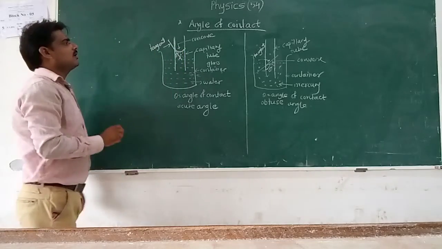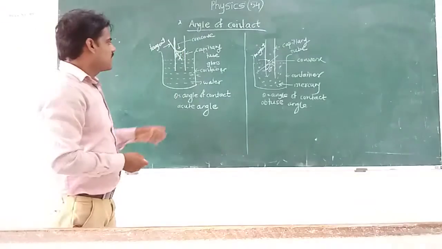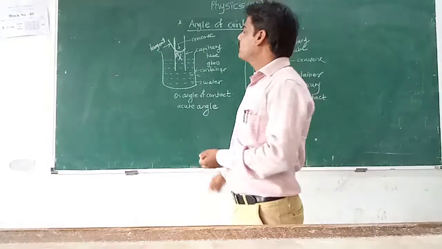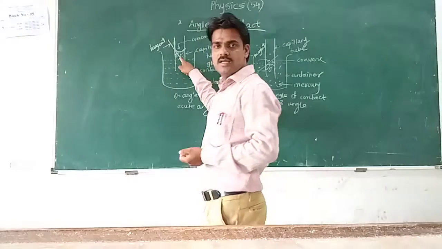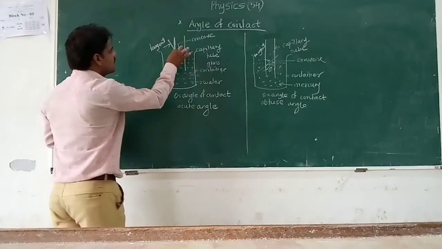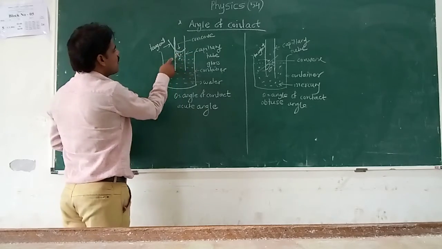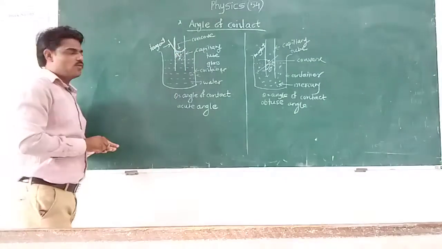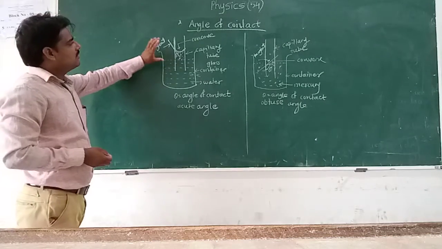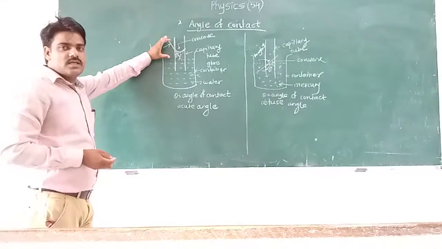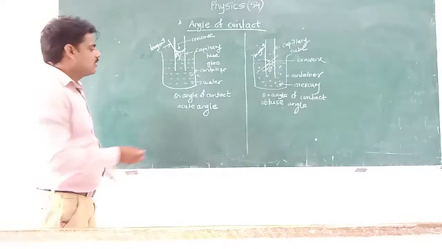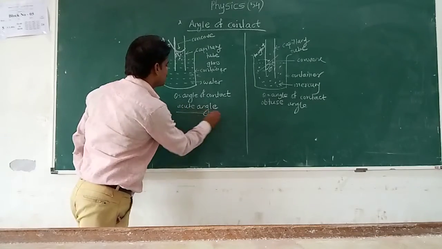Angle of contact is defined as the angle made by the tangent to the curved part of the liquid surface at the point of contact, measured inside the liquid. We measure this angle between the tangent and the wall of the capillary tube. This is called the angle of contact. When the capillary tube is dipped in water, the angle of contact is an acute angle.